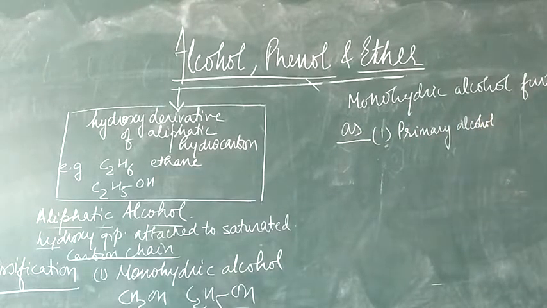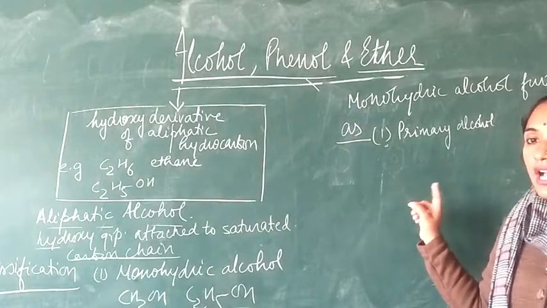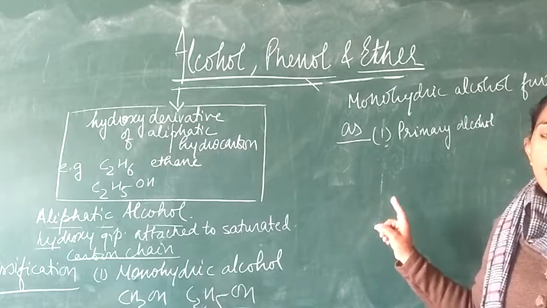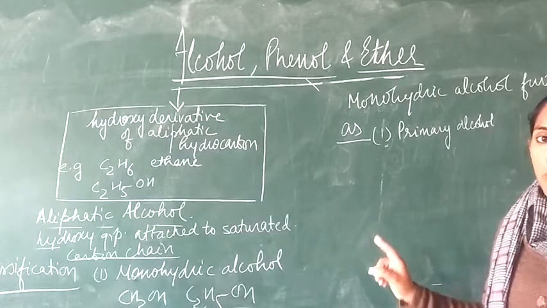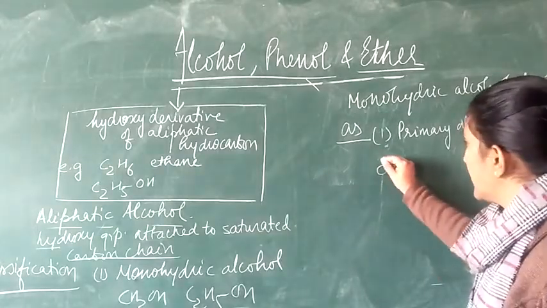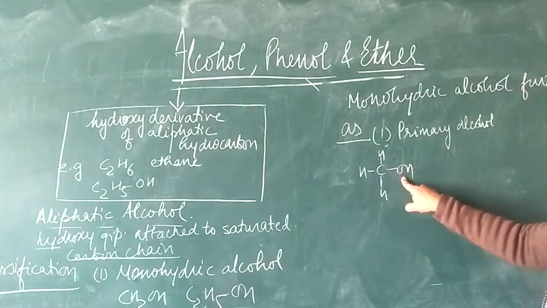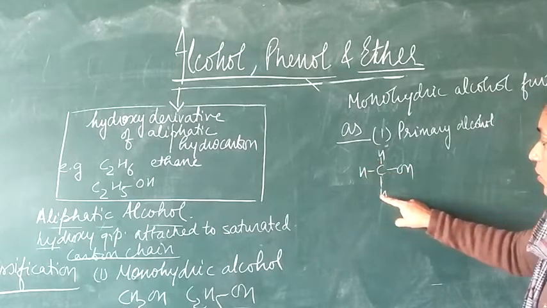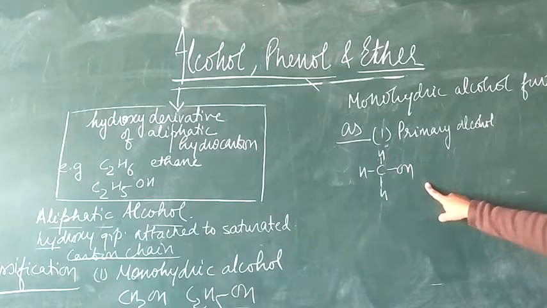Now student, what is primary alcohol? In this, it is a monohydric alcohol in which the hydroxy group is bonded to the carbon atom, which either has no alkyl group in its surrounding or has only one alkyl group in its surrounding. If we take the example of methanol, CH3OH, this OH group is attached to the carbon atom which has no alkyl group in its surrounding. So it also belongs to this category, it's a primary alcohol.